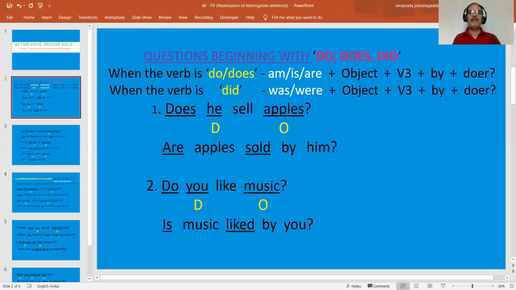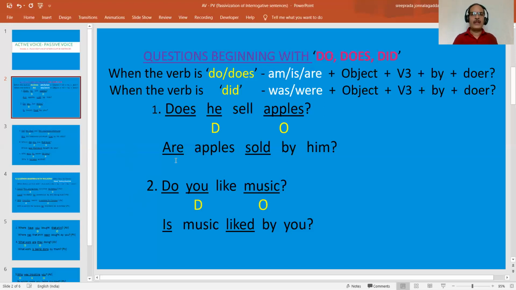What is the third thing after this object? V3 of the main verb given. Sell is the main verb. Sell, sold, sold. So are apples sold by the agent he, which in the objective case becomes him. So does he sell apples? It changes into are apples sold by him. Let us go to the second example.